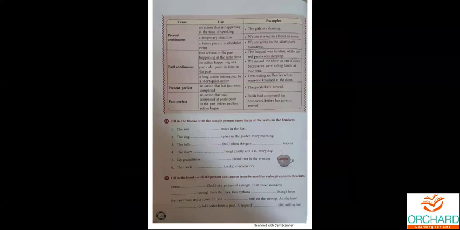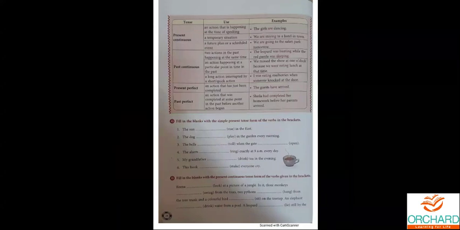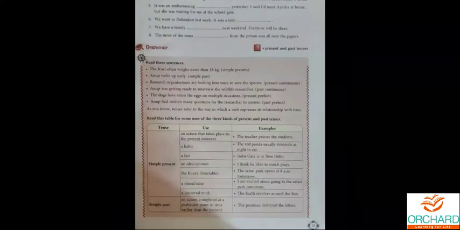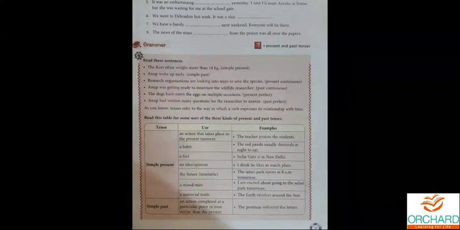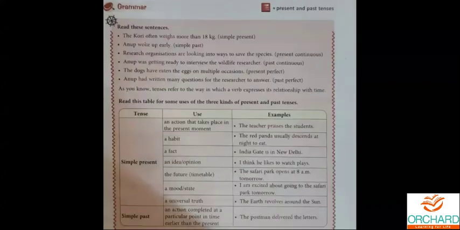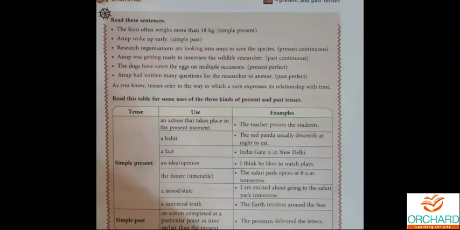Now see here, they have given a table which depicts it so simply. See here, Corey often weighs more than 18 kilograms. So what is the main verb here? You have to be able to underline the verb, my dear children. So here weighs is given. Weighs is given, so you can close your eyes and write it as simple present tense.